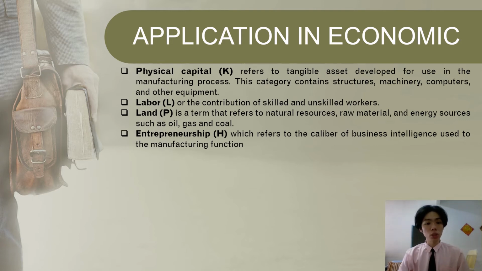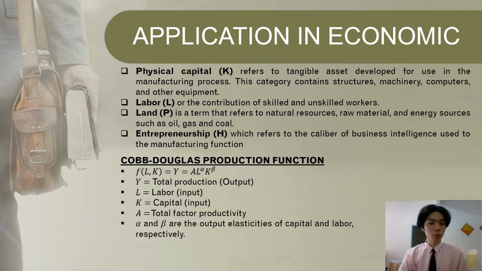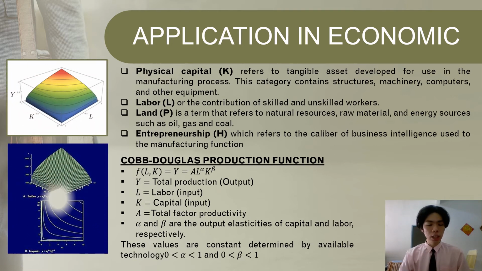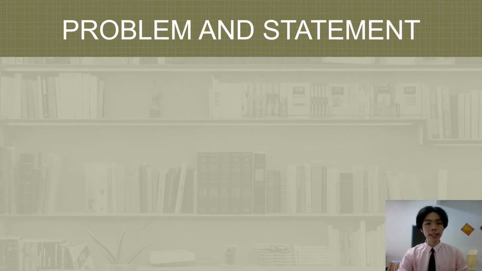For the complex production function, we have the function of L and K, which is Y = A L^alpha K^beta. Y represents the total production output, L is labor input, K is capital input, A is total factor productivity, and alpha and beta are the output elasticities of capital and labor respectively. These values are determined by available technology. The limit of alpha is from 0 to 1, and the limit for beta is 0 to 1 also. Next, we go into the problem statement in real life.